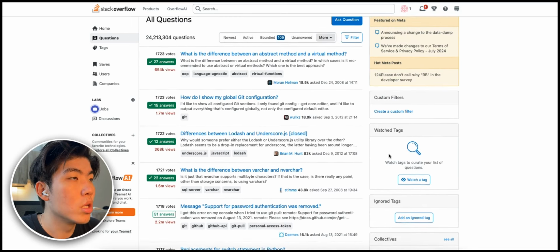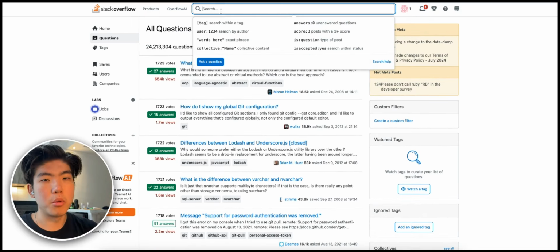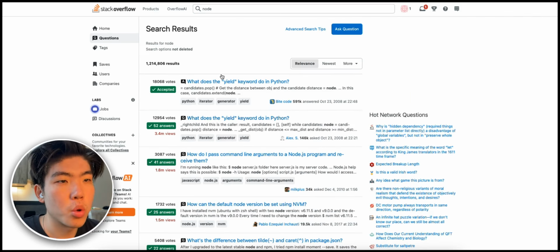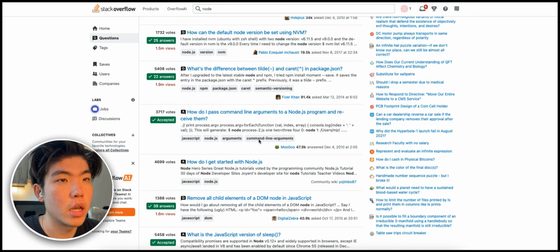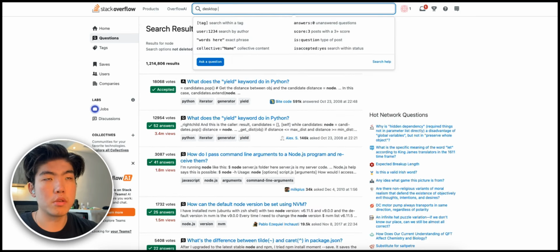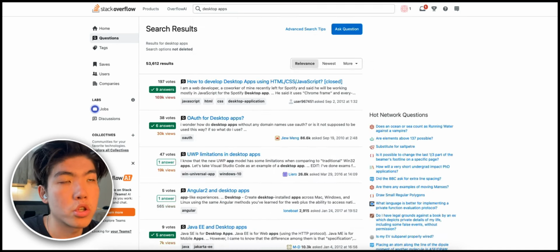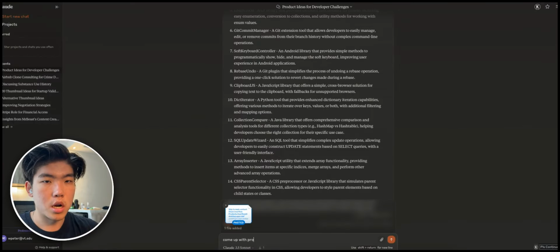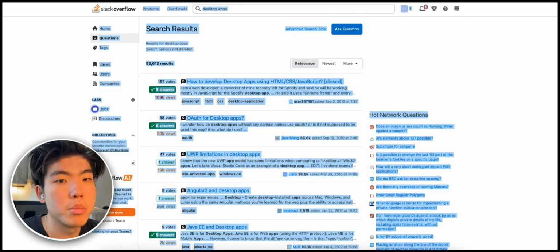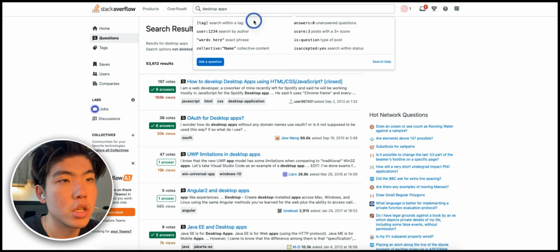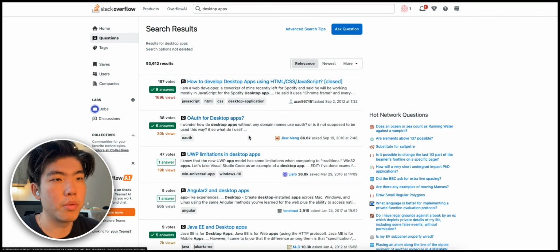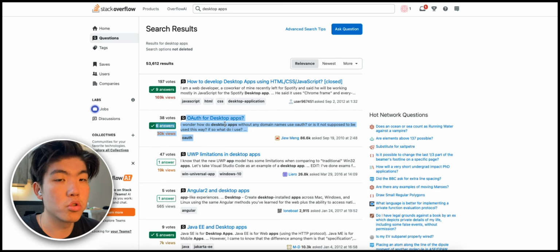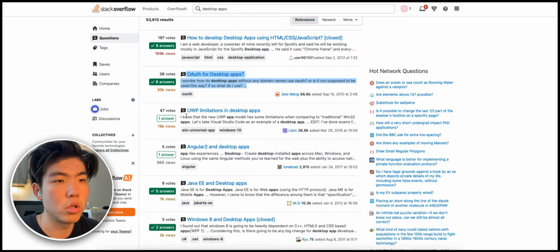Let's say we want to only find problems in the programming language of Node. So you can find all the questions or problems that people have with Node and Node.js. And then let's say we want to find desktop app questions. So just search desktop apps and copy and paste this, come up with product ideas. So some of the problems in this desktop app niche is OAuth for desktop apps. So this is a problem where people are having problems providing user logins. So this is a possible software idea.